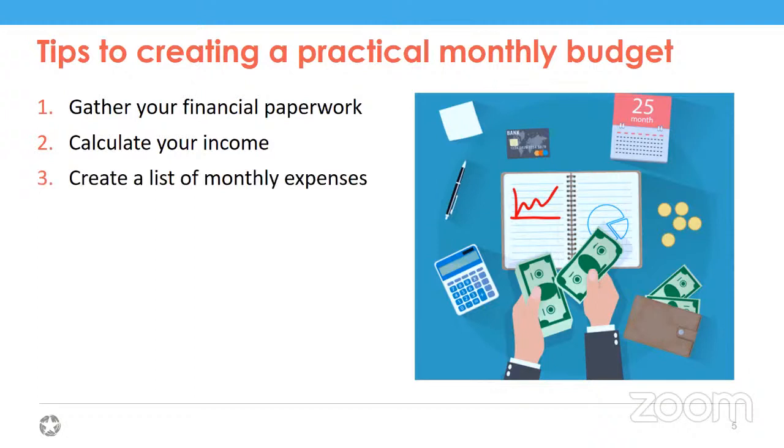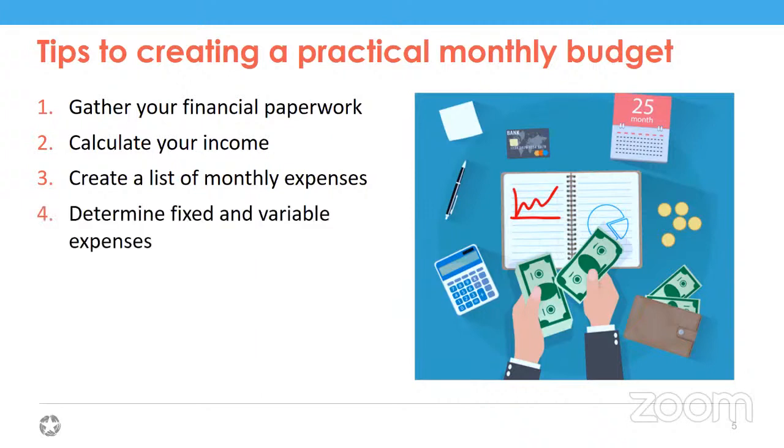You want to make sure to create a list of monthly expenses. Depending on how you are spending your money, that can be a very broad list or a very specific one. But nonetheless, you need to figure out all the areas in which you are spending your money so you can figure out where to allocate your funds as you are working.